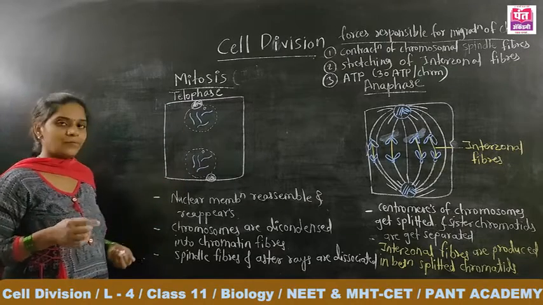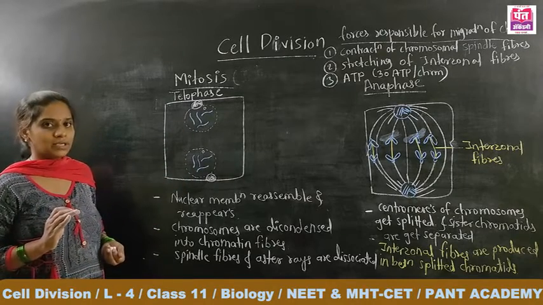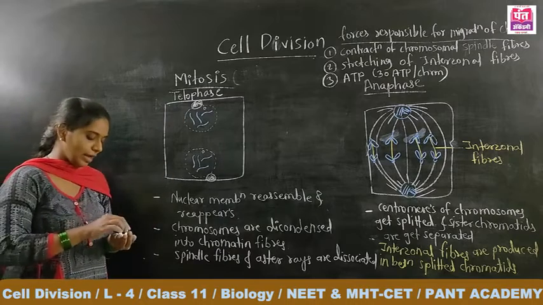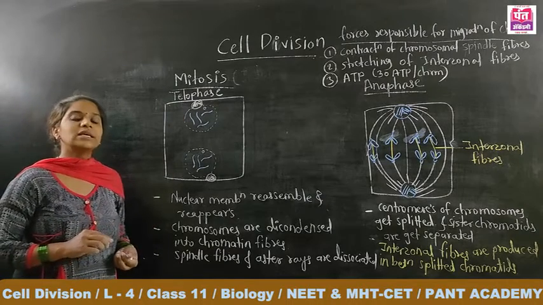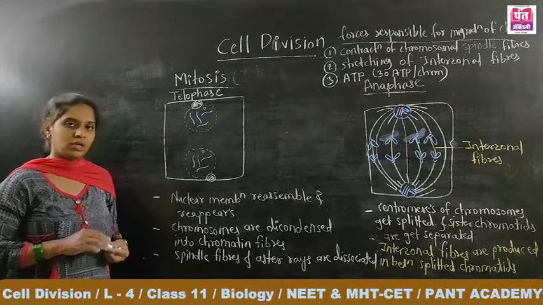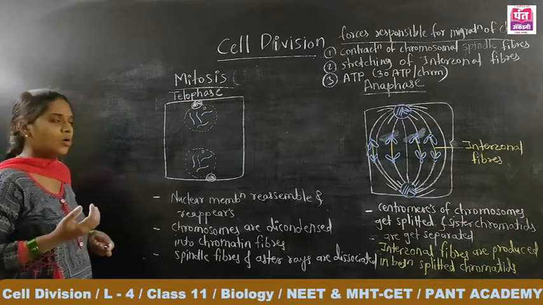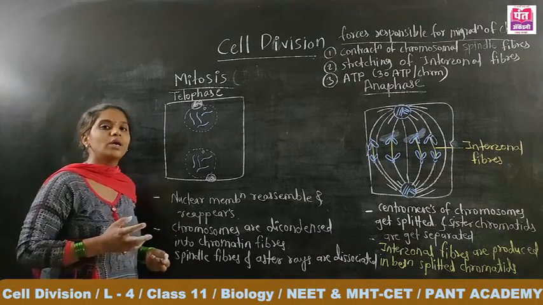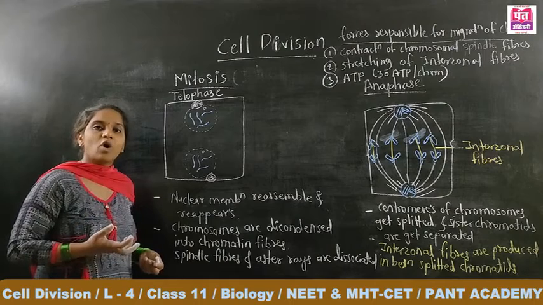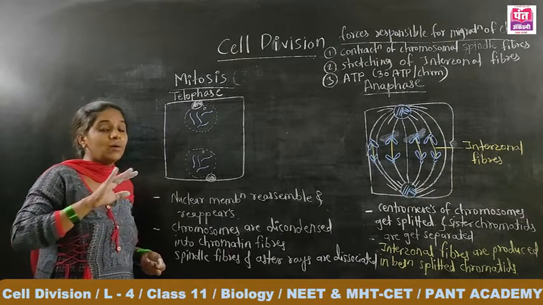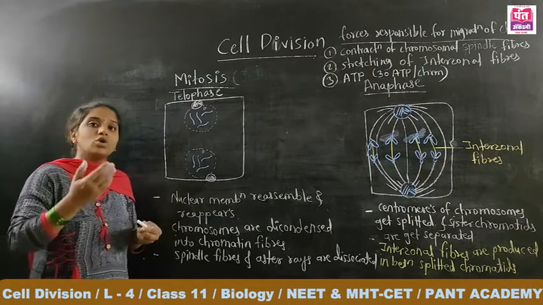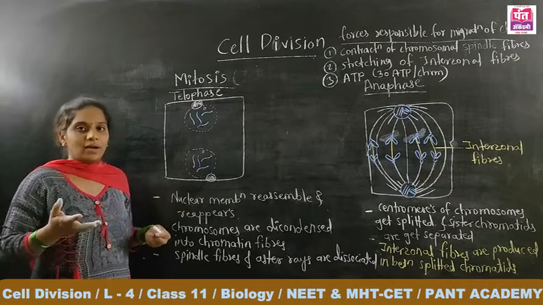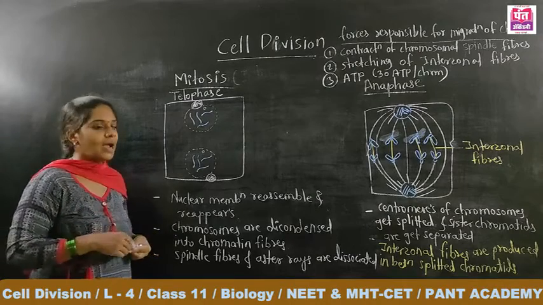Here, at the end of karyokinesis, by completing the telophase, the single nucleus is divided into two nuclei. Here we are just thinking about the nucleus, but along with the nucleus, other cytoplasmic organelles also get divided.